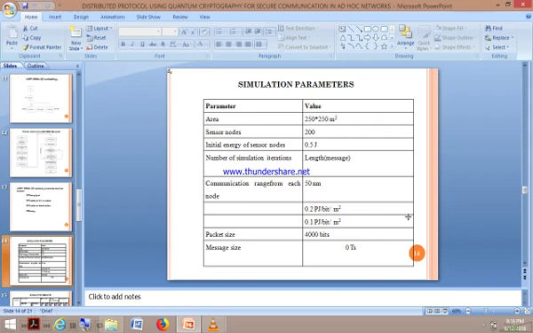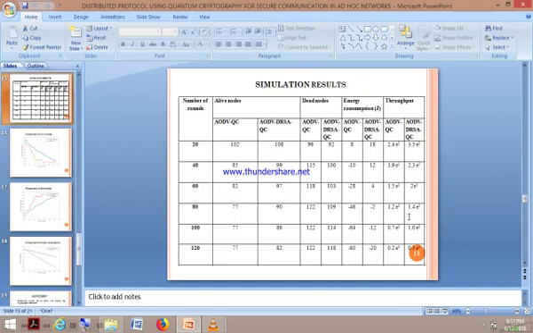Before getting to simulation, we considered some simulation parameters: how much area we have to take, how many sensor nodes, what is the initial energy of the node, the length of the iteration, that is, how many rounds it is going to work, what is the range of communication, and the packet size and message size. These are the basic parameters considered for our simulation.